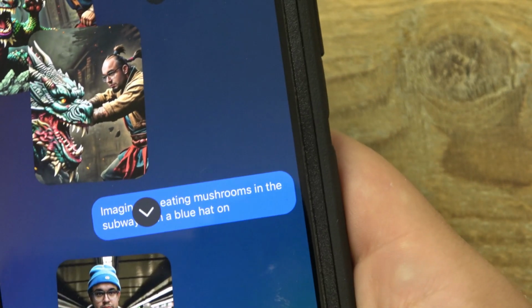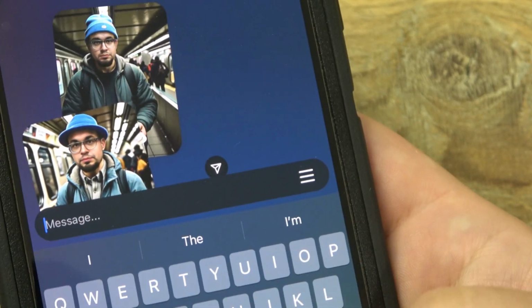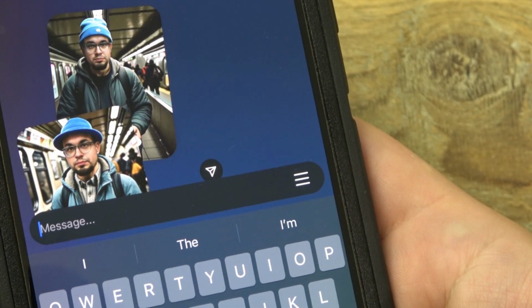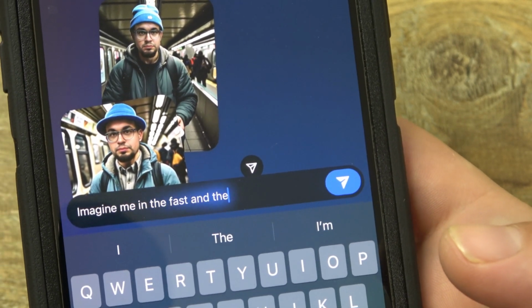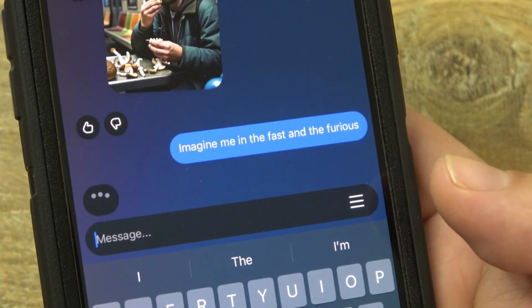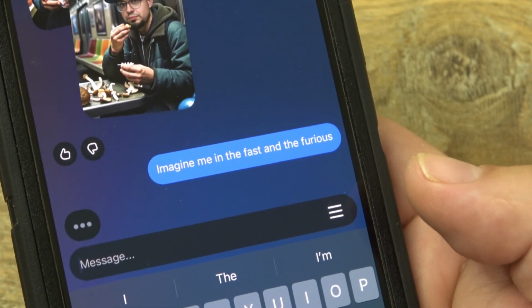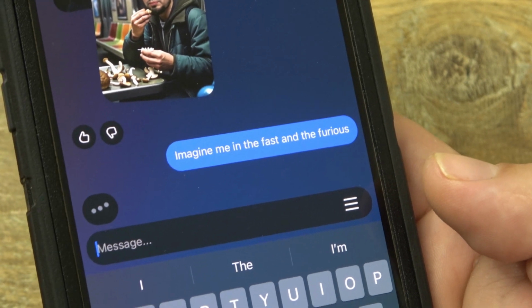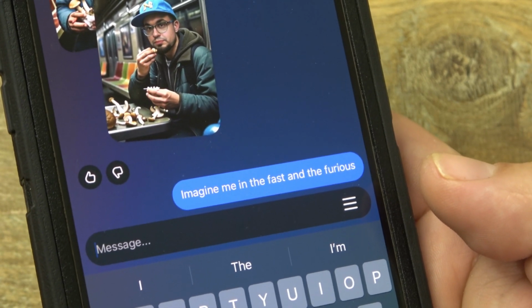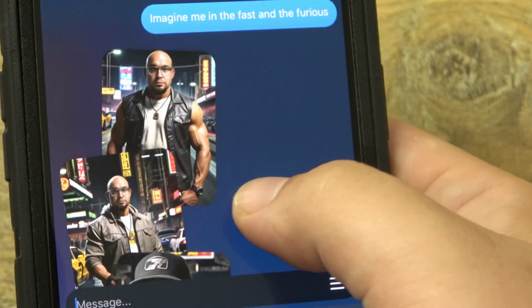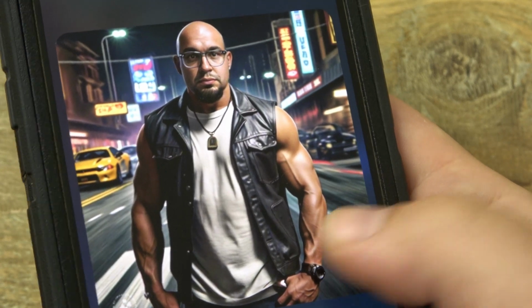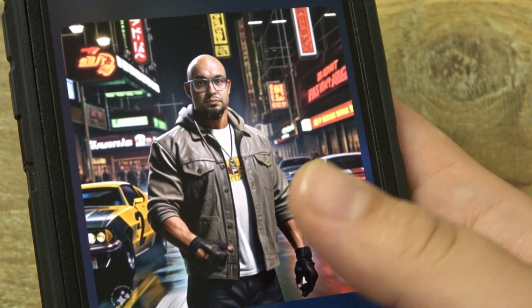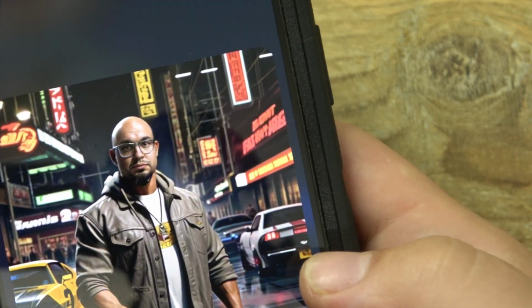All right, so what else? What can I come up with here? Imagine me in the Fast and the Furious. See what they do with that. Now, there's definitely some stuff they won't understand. And other stuff they just won't do, which I'll show you in a second. Because the first thing everyone thinks of is some mature content. Oh, okay, there I am. Jeff Diesel. Nice. I like it. So just random pictures of just cars in the background, right, in a city. Had nothing really to do with Fast and Furious at all, but okay.